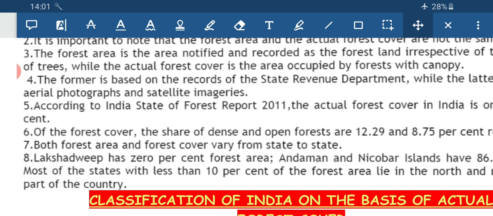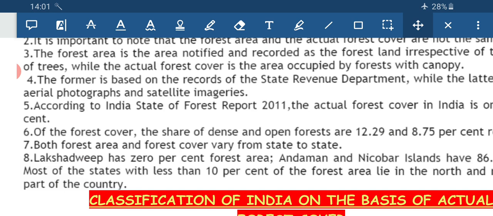If we move to the northeastern part of our country, the states of Meghalaya, Tripura, Mizoram, Nagaland, here there is a dense network of forest. And if we move to the states of Punjab, Haryana, Uttar Pradesh, Bihar, West Bengal, here the density of the forest, or the forest cover, is less.